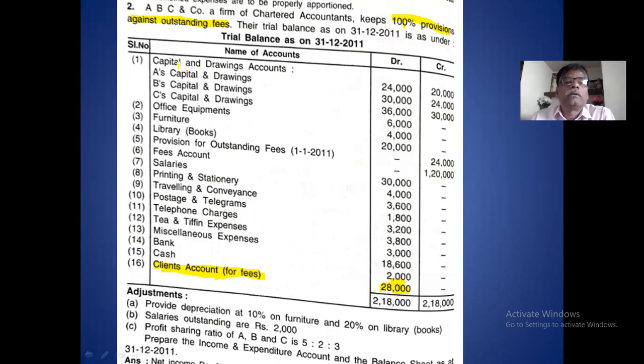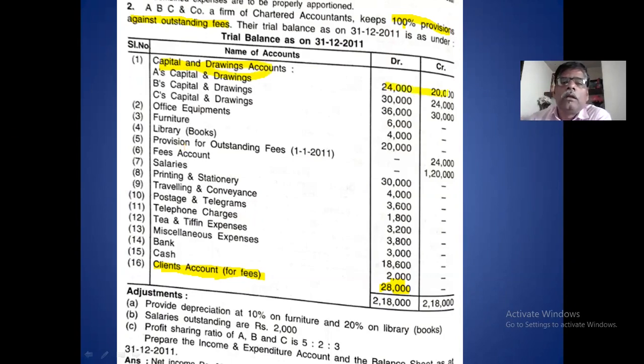Then come to the trial balance. Capital and drawing is there. It goes to the balance sheet. You take the capital, deduct the drawing from the capital and make the adjustment. Individually you have to make adjustment. You know the adjustment in the capital: adding 3 items, deducting 3 items is the capital adjustment we make in the balance sheet. According to that, we adjust capital and drawing.